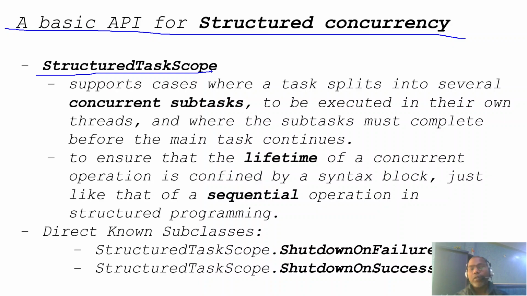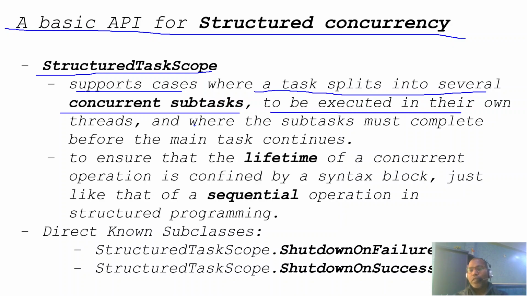StructuredTaskScope. This is the one new class, offered in JDK 19 as a preview feature. You can use this class to support cases where a task is split into several concurrent tasks, like our case: get product, get reviews, and best prices, to be executed in their own threads. So all these threads I want to execute from separate threads, where the subtasks must be completed before the main task can continue. So until all three are done, you cannot say what my final outcome is.